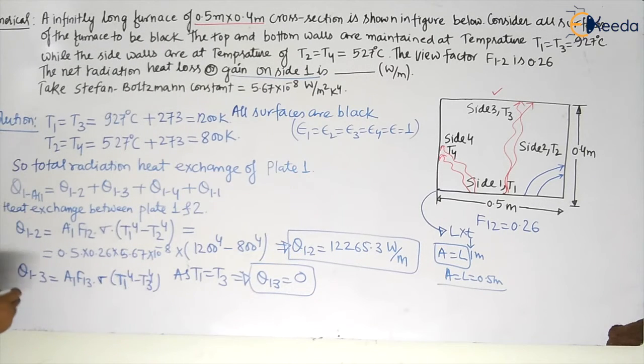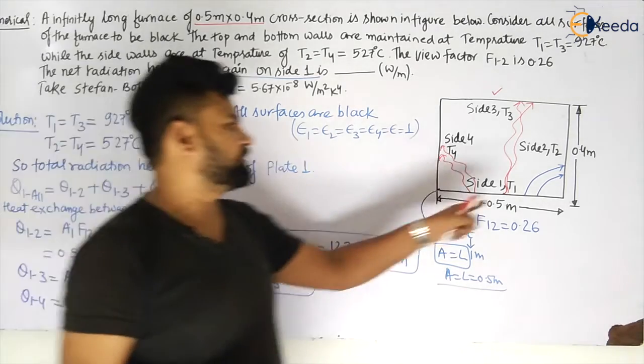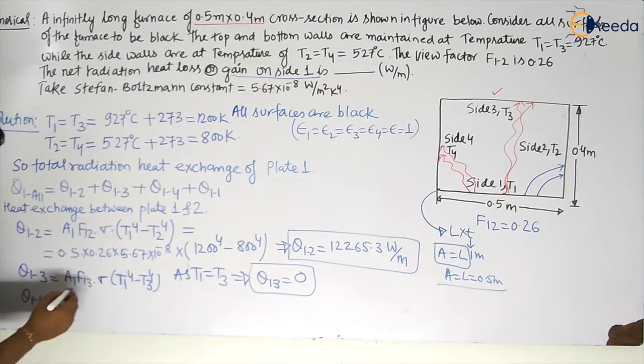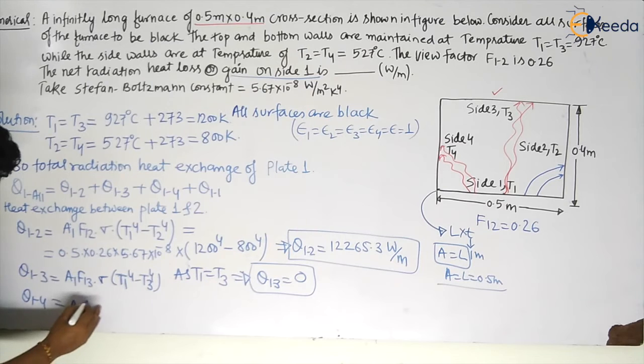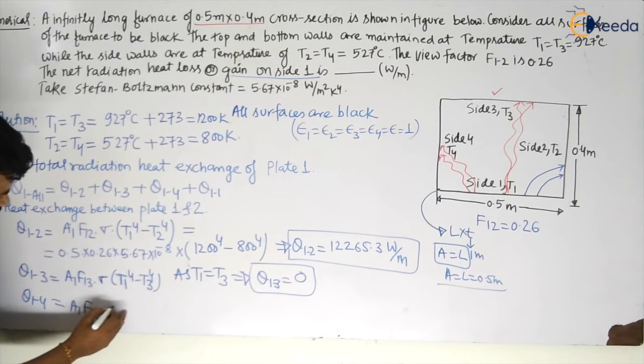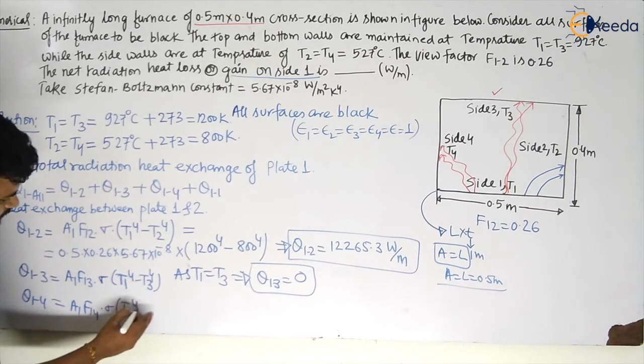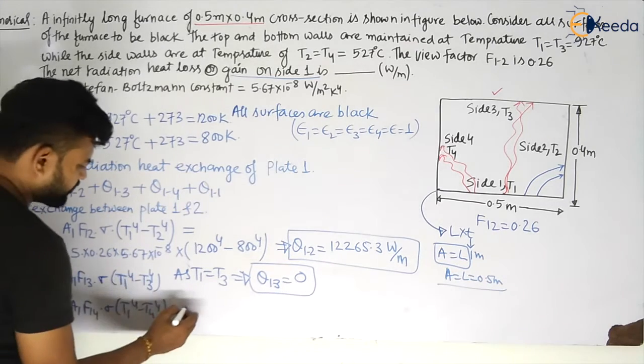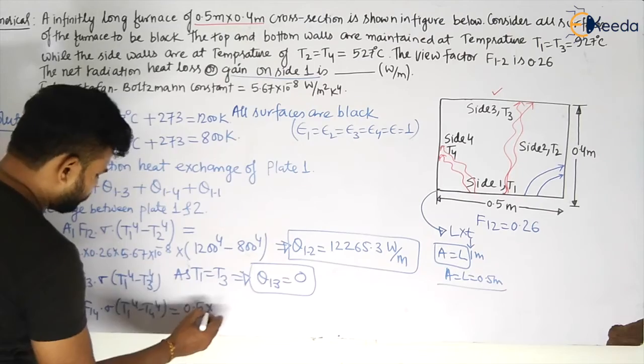So let us see for Q14, that is heat transfer between 1 and 4. You can see this is a symmetry. You can directly take this one, but as you want to calculate, you can calculate. This is given by A1 F14 multiplied by sigma into T1 to the power 4 minus T4 to the power 4. So this will become A1, which is 0.5, F14.